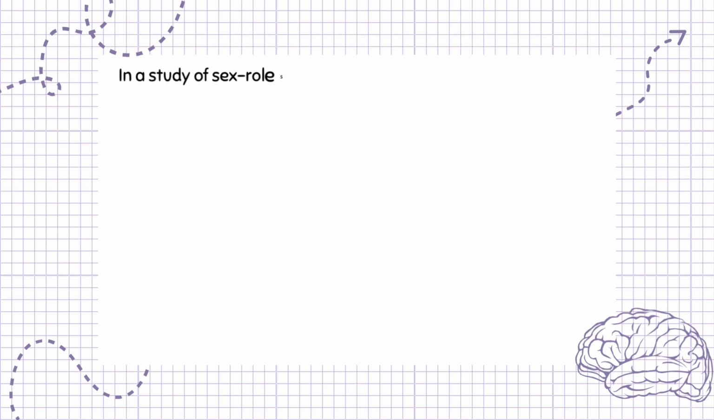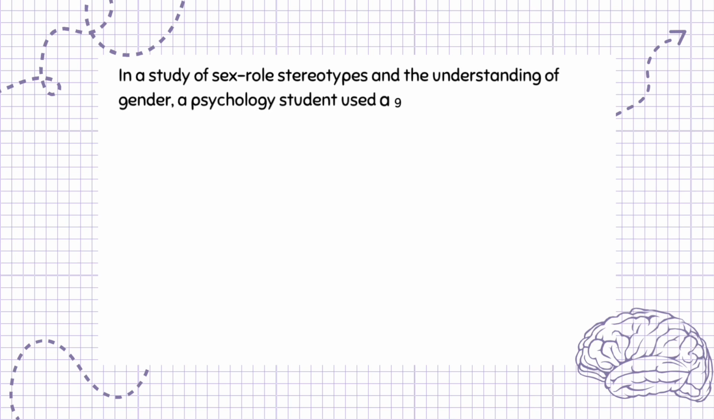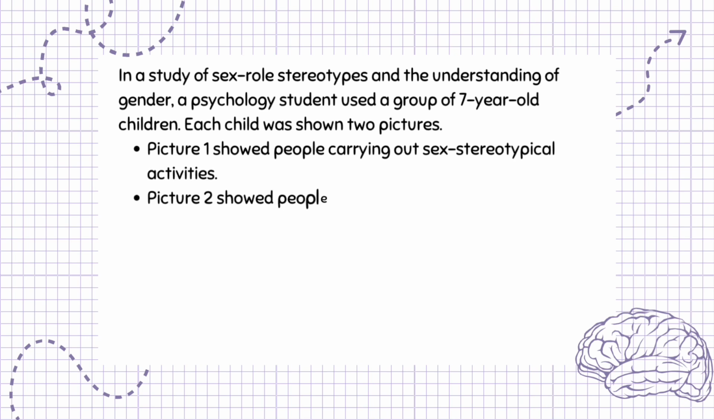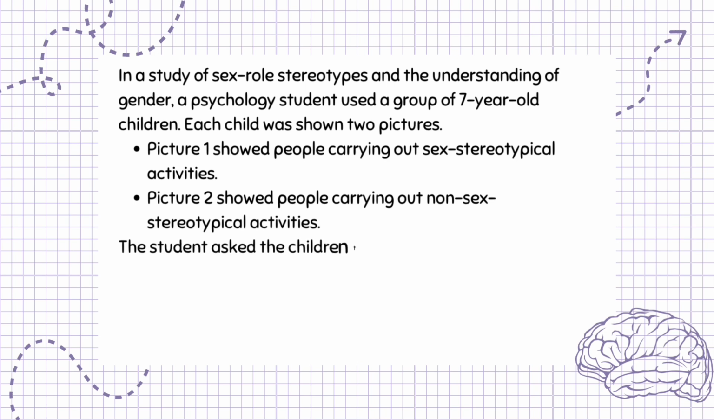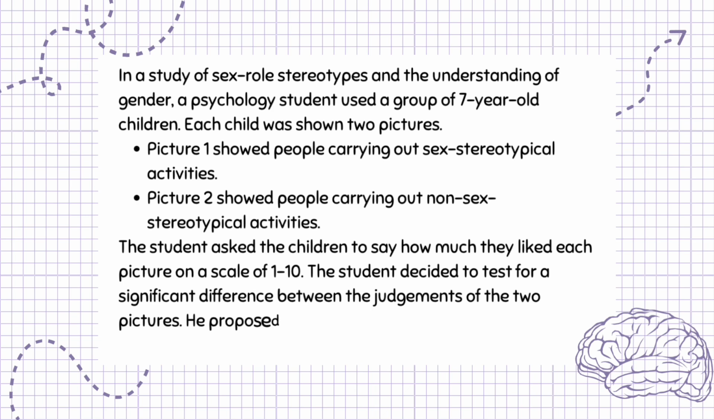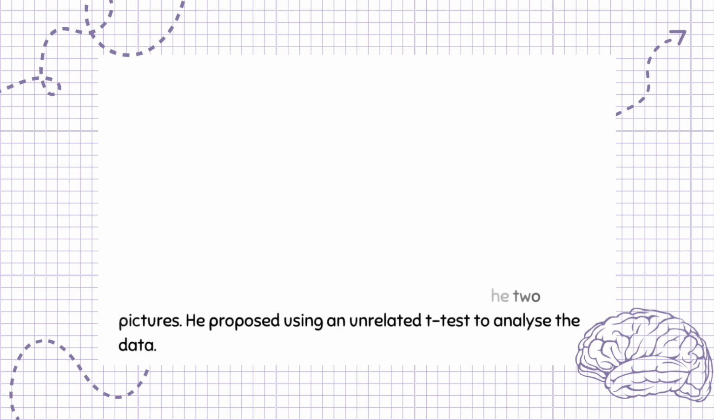In a study of sex role stereotypes and the understanding of gender, a psychology student used a group of 7-year-old children. Each child was shown 2 pictures. Picture 1 showed people carrying out sex stereotypical activities. Picture 2 showed people carrying out non-sex stereotypical activities. The student asked the children to say how much they liked each picture on a scale of 1 to 10. The student decided to test for a significant difference between the judgments of the 2 pictures. He proposed using an unrelated t-test to analyze the data.